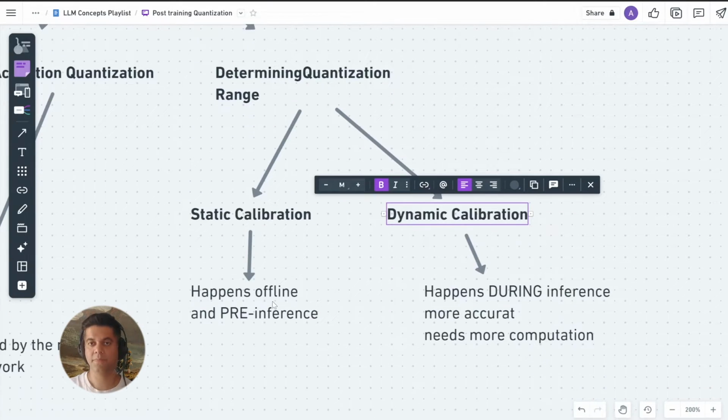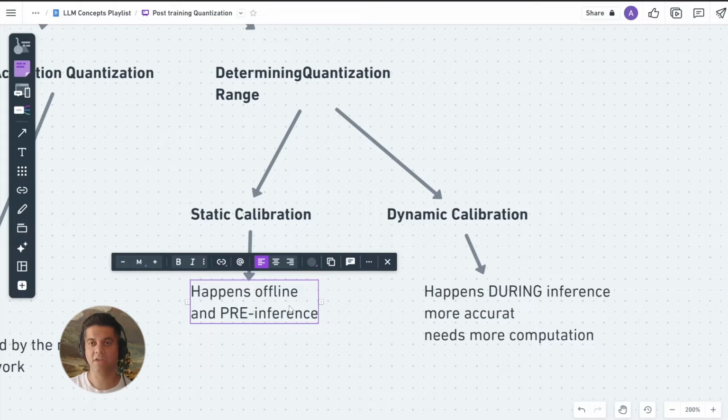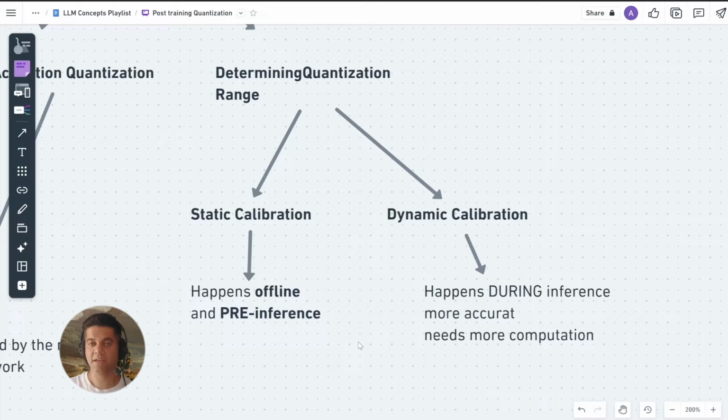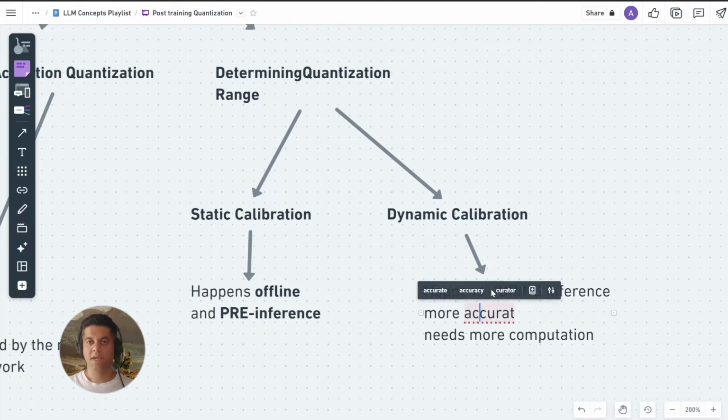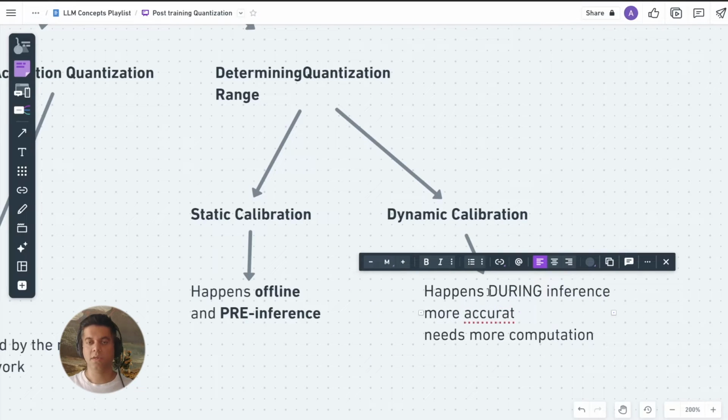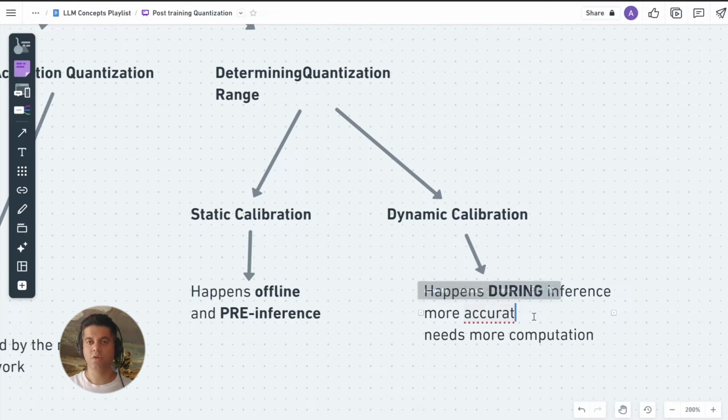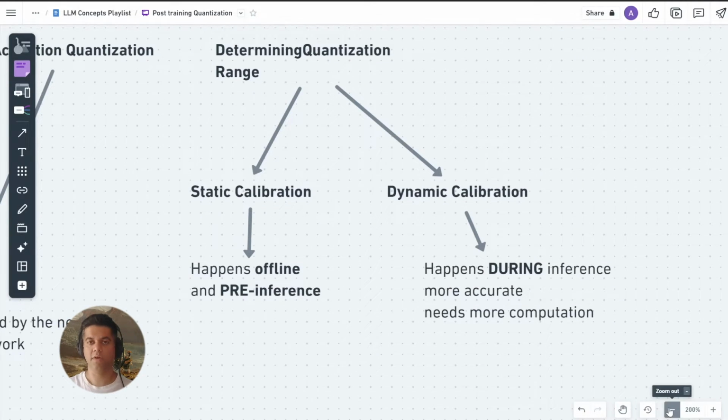Static calibration. In static calibration, the range of activations and weights is determined offline using a representative dataset or by analyzing the statistics of activations and weights obtained during a pre-inference phase. This fixed range is used during inference. Dynamic calibration, on the other hand, adjusts the quantization ranges during inference based on the actual range of activations encountered for each layer. This approach can be more accurate but requires additional computational overhead.